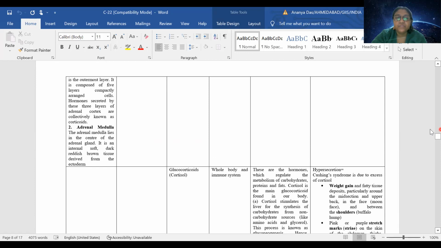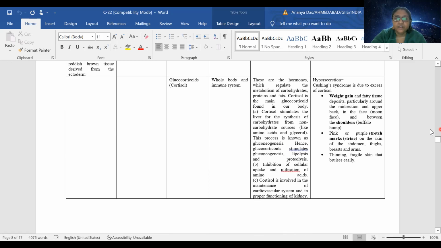The adrenal medulla lies at the central part of the adrenal gland, and it is derived from ectoderm. Strangely, the outer part is from mesoderm and the inner from ectoderm. But it is responsible to secrete glucocorticoids, which is known as cortisol. Its main role is to act on the whole body and immune system.